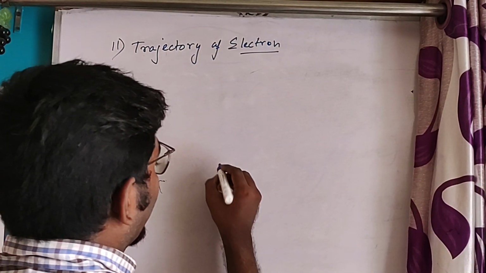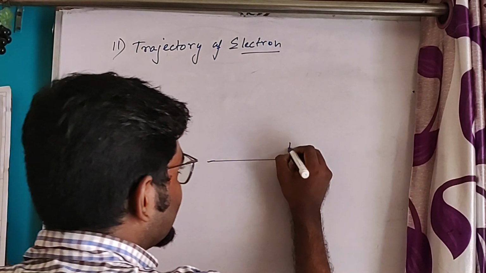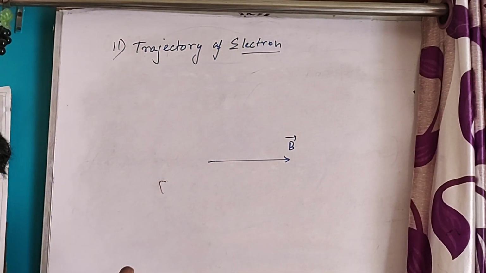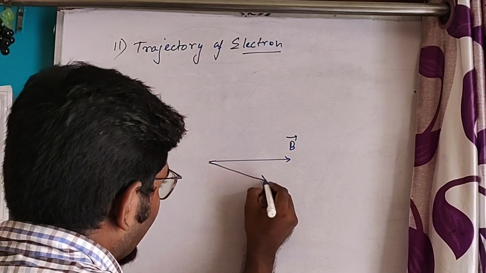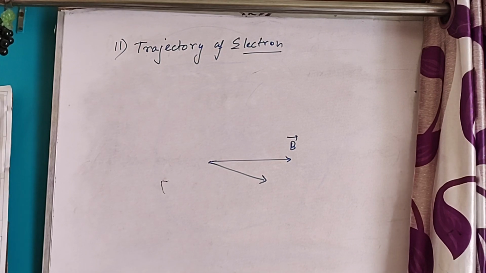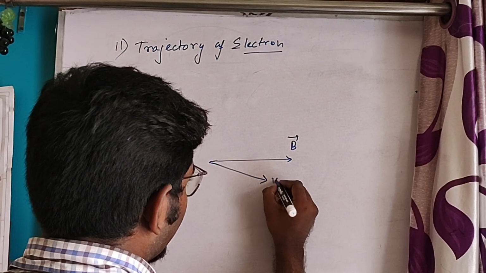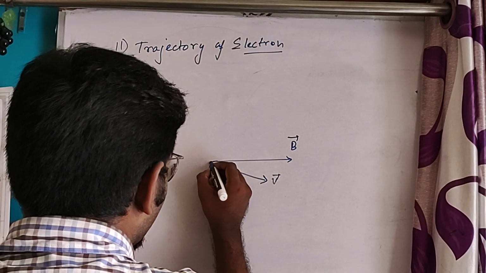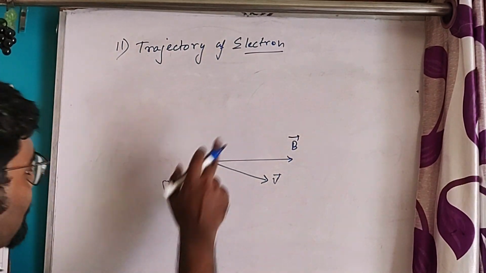Suppose the magnetic field is in this direction, and we bring a charged particle, and the charged particle will have velocity in this direction. Then what will happen? It will experience a force.